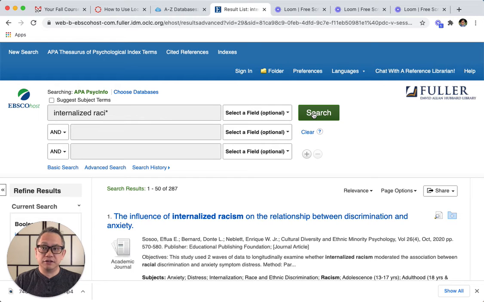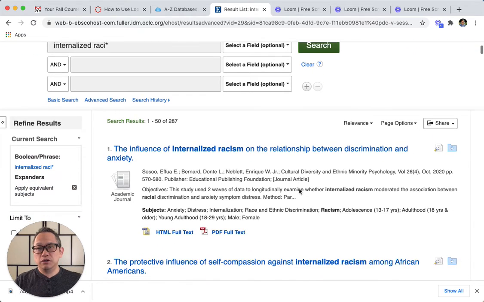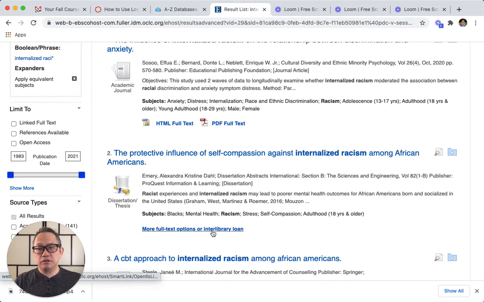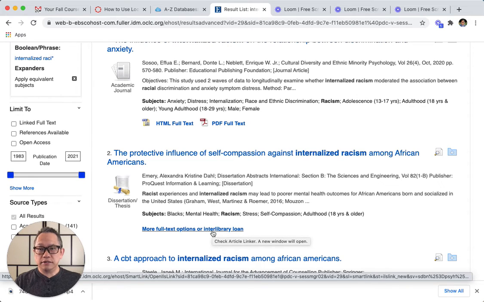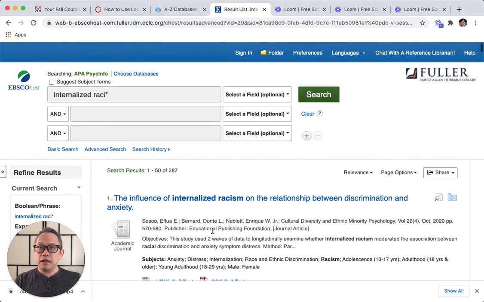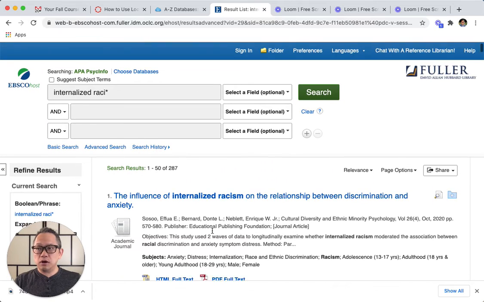So if this is a good search, what you can do is start to look at these articles, download the PDF if they're available, and if not, you can click on the interlibrary loan to get the article sent to you in PDF format. So I'm going to teach you a few other tricks.